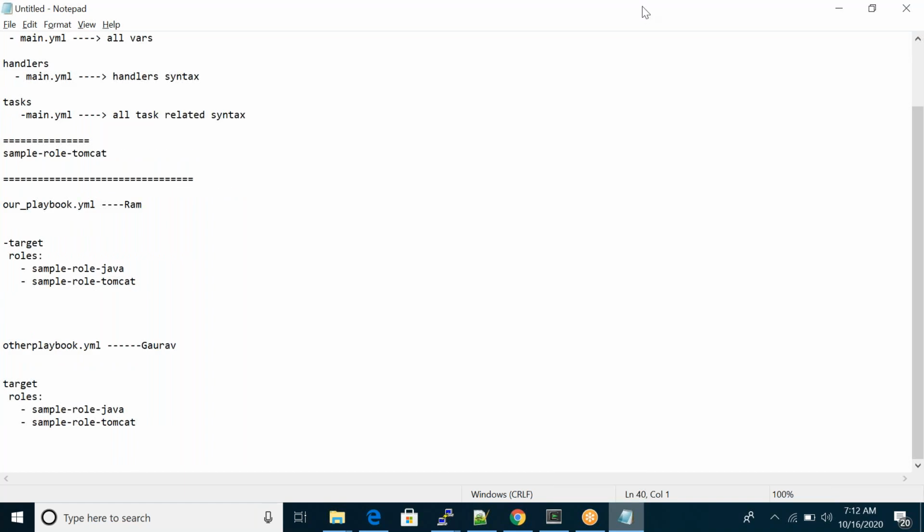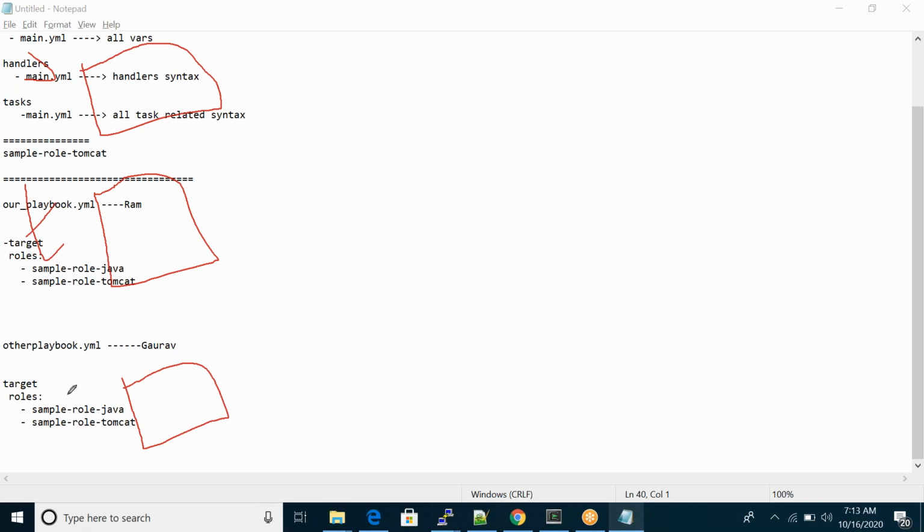Functions, like kind of functions. You see, here I have one role. Assume that this is some Java role, installing Java. Here I have one more role, like a Tomcat role, just installing Tomcat, those things and all.